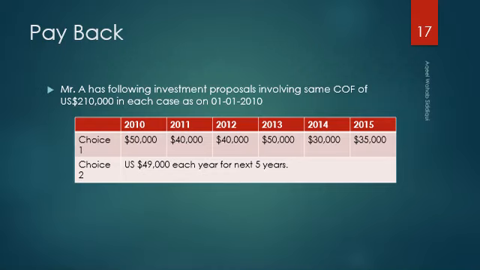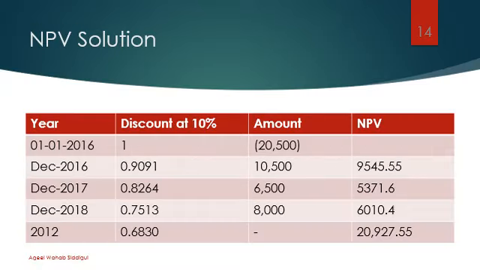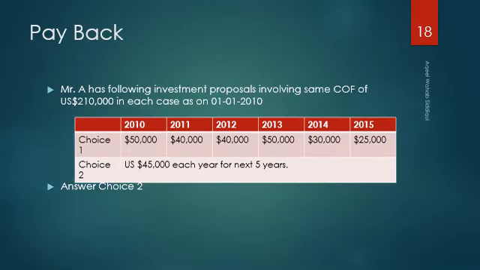So in the payback period, always remember we consider the number of years, and in NPV we do not consider the number of years because those years have their own fraction rate. Coming back to this example, in discount at 10%, you basically multiply your benefit amounts with the discounted rate, the fraction column. In the payback period, we do not have this thing. So the answer is choice 2.